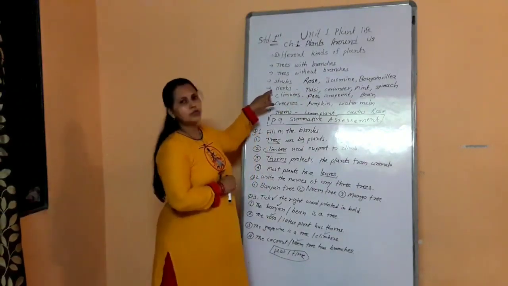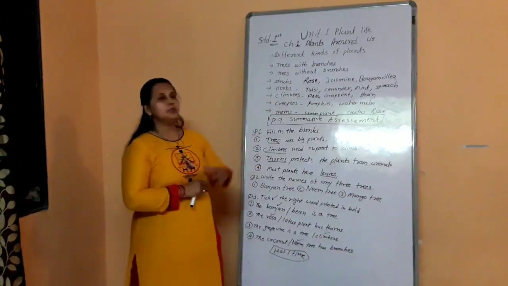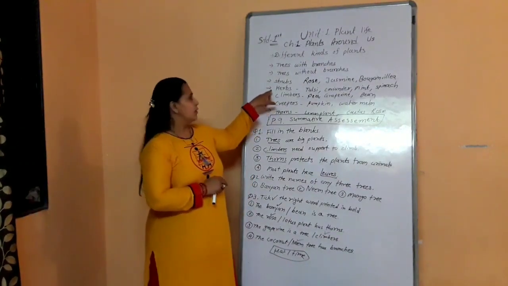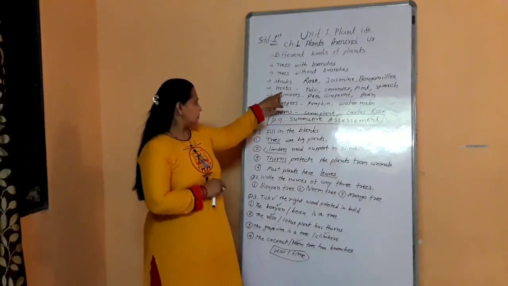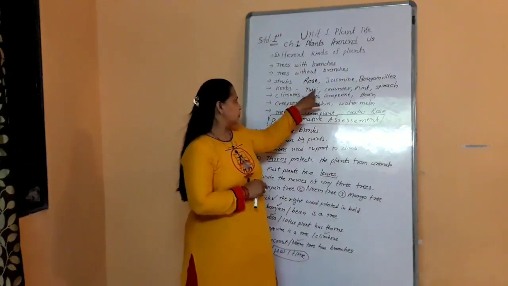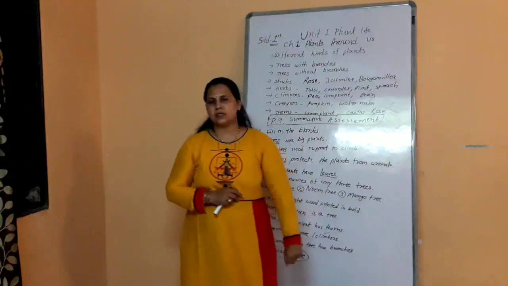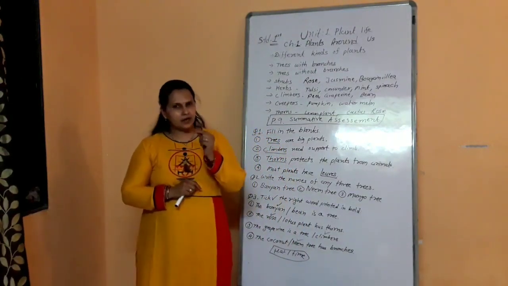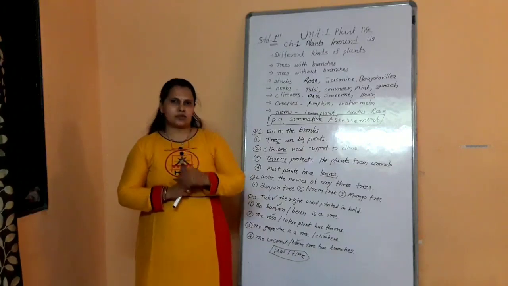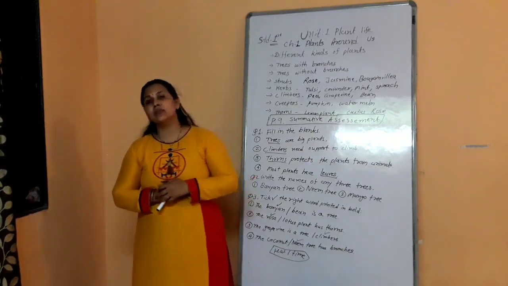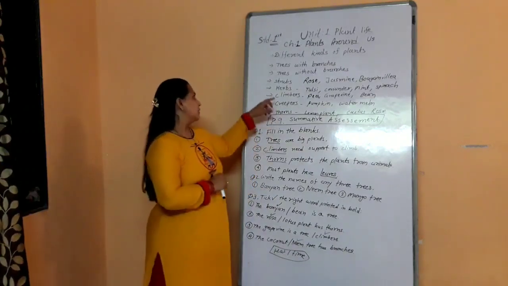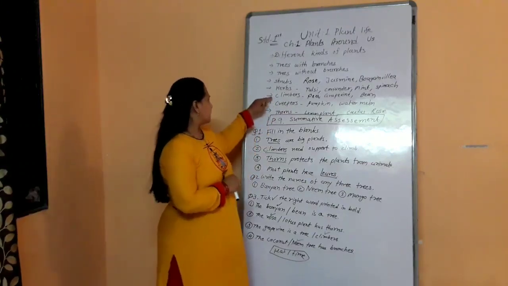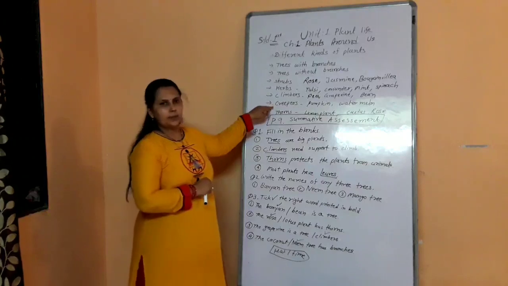Number 2. Herbs. Herbs are much smaller than shrubs. The examples of herbs are tulsi, coriander, mint and spinach. They are very small in size. Their stem is tender, green and soft. They are also called weak stem herbs. The herbs have two types, climbers and creepers.